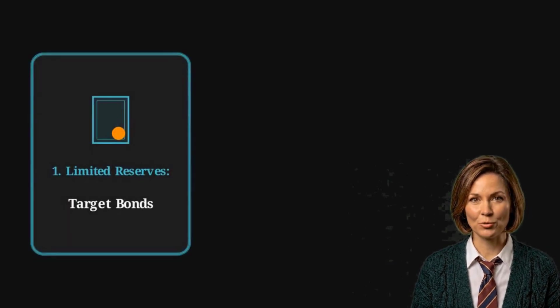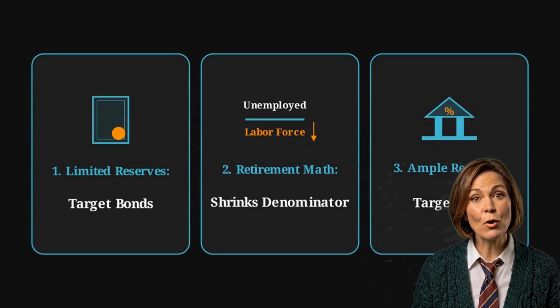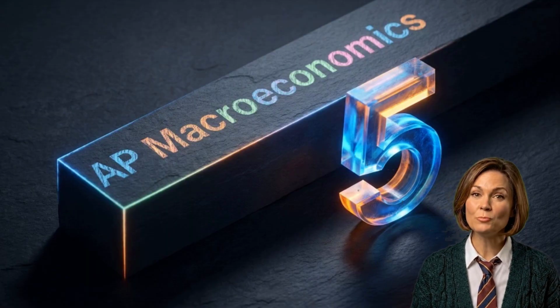These 3 connections, the link between interest rates and unemployment, the impact of the labor force denominator, and the mechanics of ample reserves, form the core of the exam's most complex questions. Tracing these multi-step relationships is how you move from basic understanding to mastery.